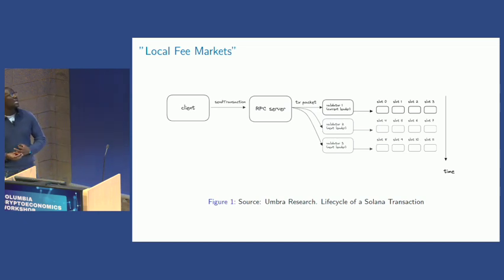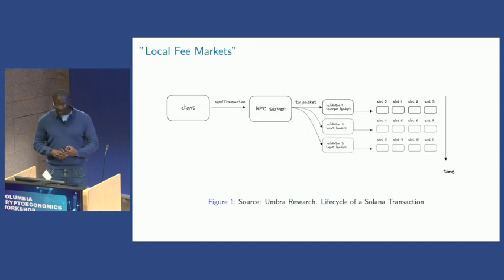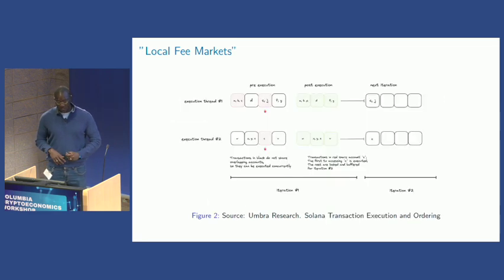Now, I haven't seen any technical documentation to say how it's actually implemented, but this comes from the Umbra research points, where clients send transactions. There is a server that sends transaction packets to different validators, and they send them to different slots. Now, there are different execution threads that come together. So let's say execution thread 1 and 2, and they have these transactions.